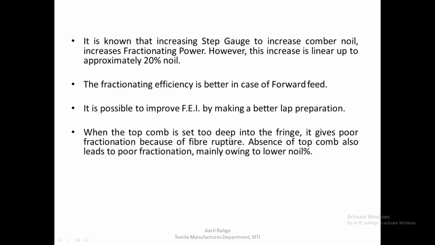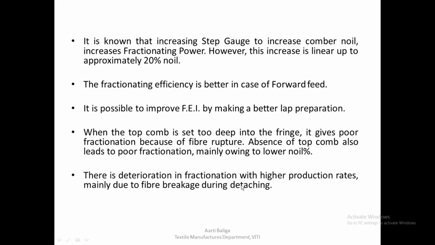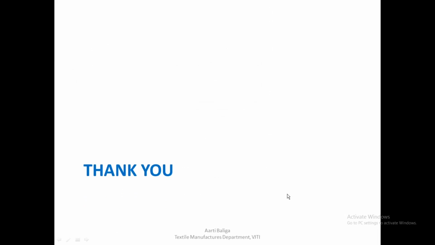When the top comb is set too deep into the fringe, it gives poor fractionation because of fiber rupture. At the same time, absence of the top comb also leads to poor fractionation, mainly because of the lower noil percentage that is removed. There is also a deterioration in fractionation with higher production rates, mainly due to fiber breakage during detaching. So these are some of the factors that influence the fractionating efficiency index.